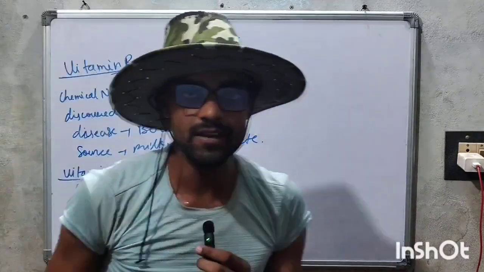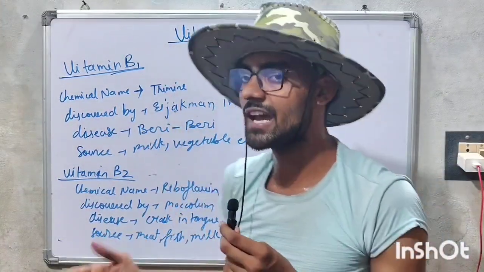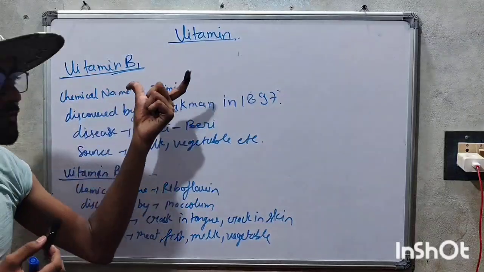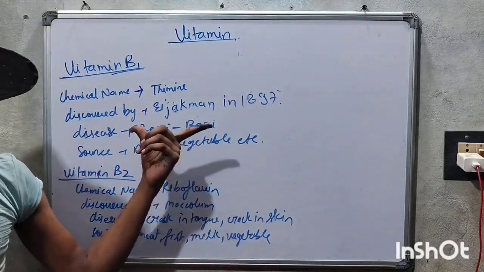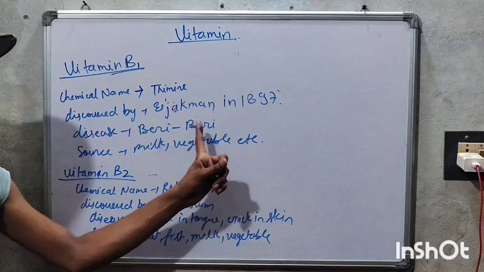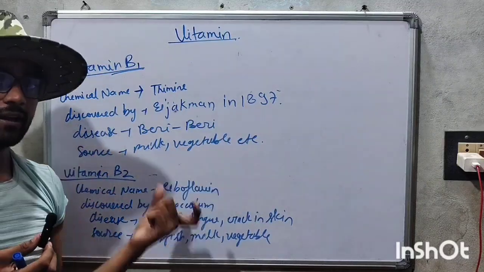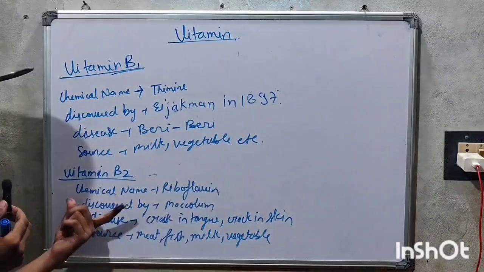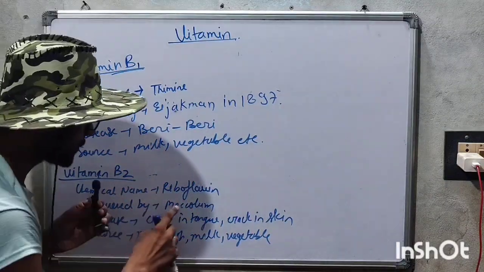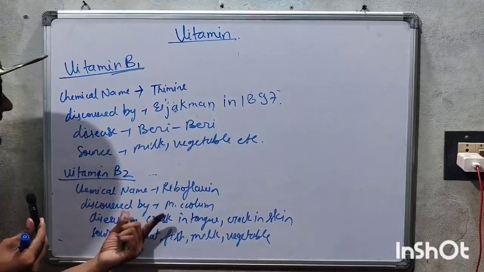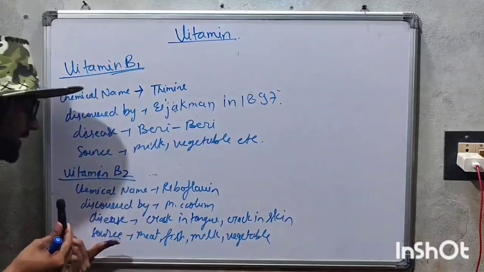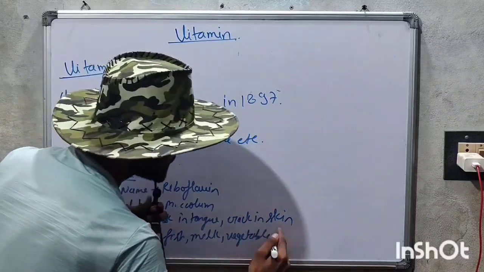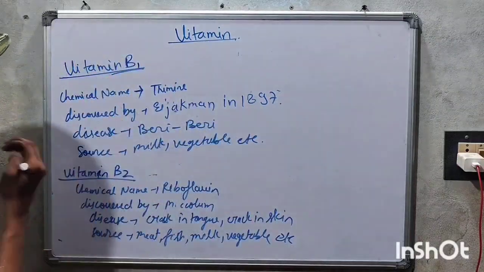The vitamin B1 chemical name is thiamine. It was discovered in 1897. It is the oldest vitamin, and the disease it causes is beriberi, and the sources are milk, vegetables, etc. Vitamin B2, its chemical name is riboflavin, and the disease is cracks in the tongue and cracks in the skin, and the sources are meat, fish, milk, vegetables, etc. So this is vitamin B1 and vitamin B2.